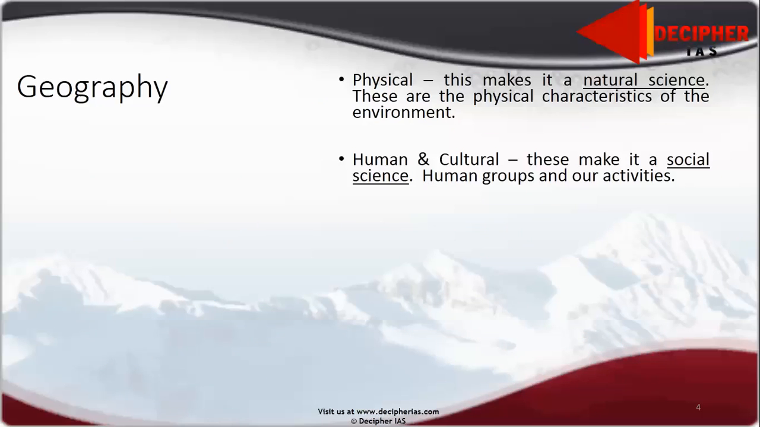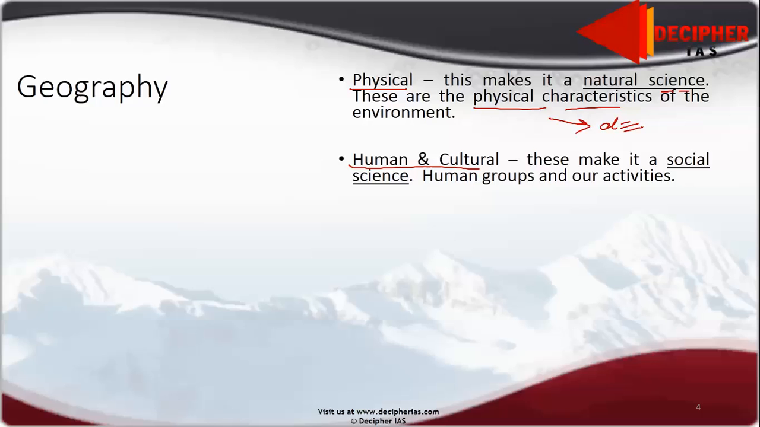Moving forward, now we come to the divisions of geography. What are the main divisions of geography? Geography is mainly divided into two parts: physical, and human and cultural. Physical, as you know by the name, is a natural science because it follows physics and chemistry and so on and so forth. And here we study the physical characteristics like deserts.